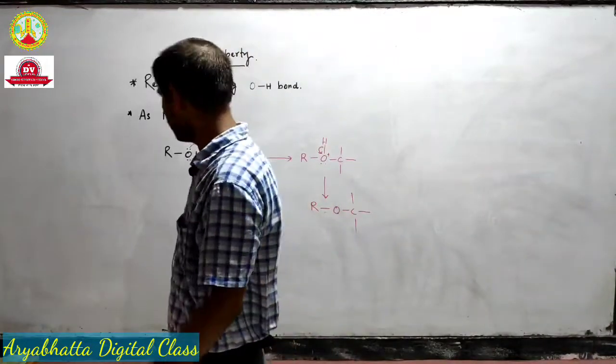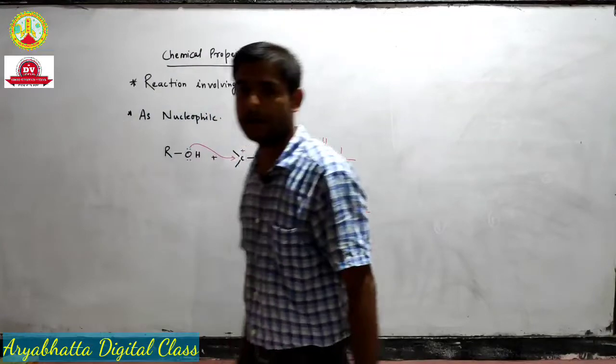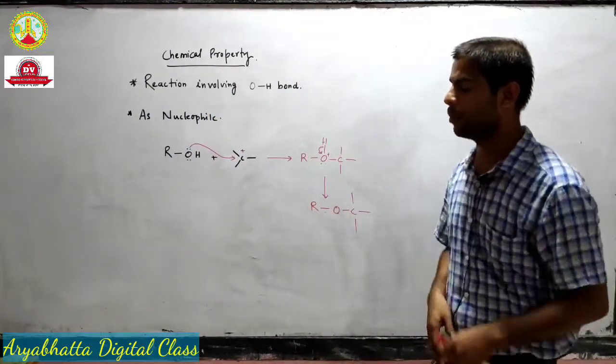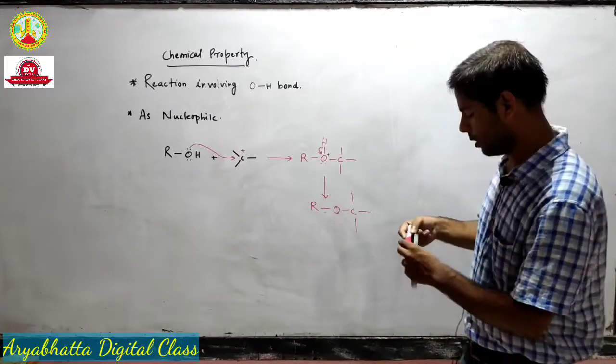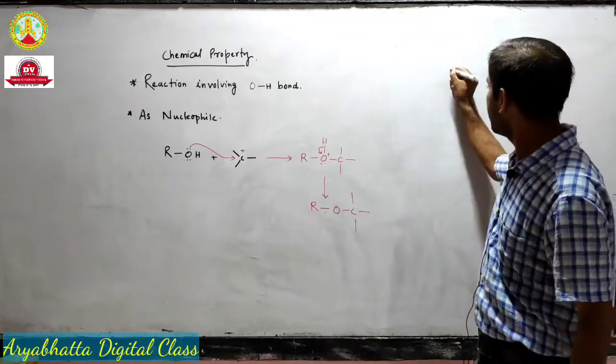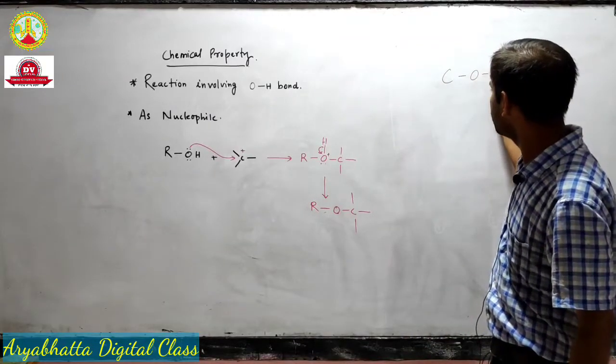Okay, so now we will move to the main topic, the important part, that is our chemical properties. We can see that alcohol has a bond like this.